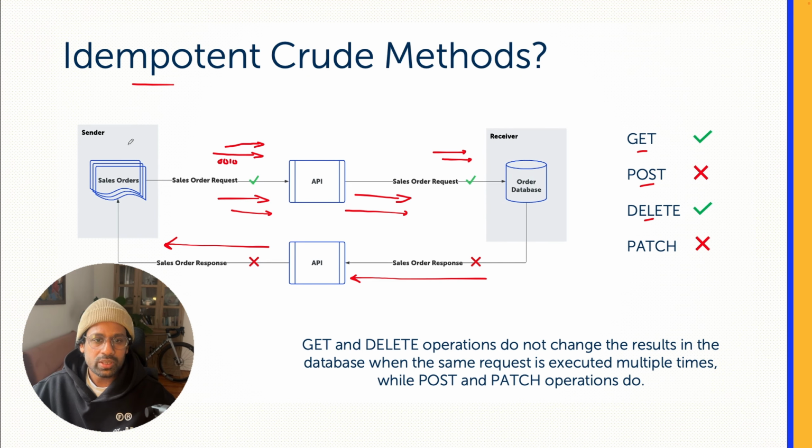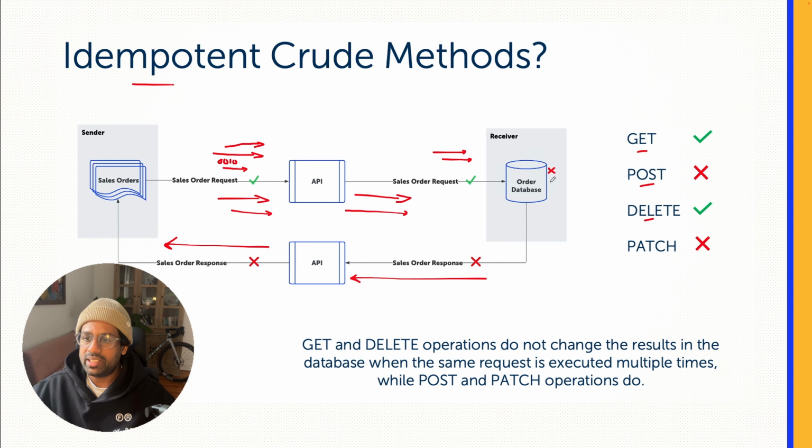Let's say now the request is to delete this sales order number 0010. So in the first iteration, you send a request to delete the sales order and it gets deleted from the backend database. So what if another request comes in to delete the same order? In the backend, the order is already deleted. So the backend database does not change with the next request.